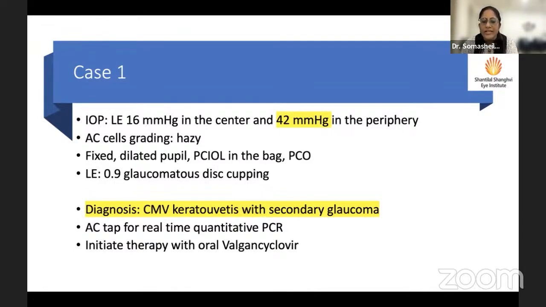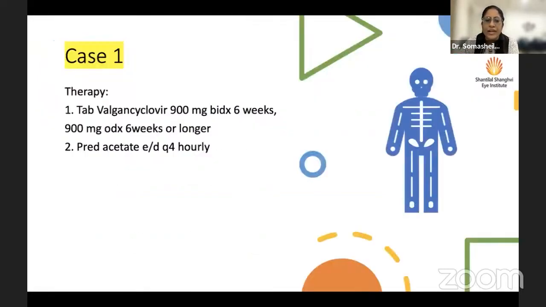And since we have access to a very good lab, we planned to do an AC tap and send that for real-time quantitative PCR. And we also planned almost simultaneously, as soon as we take the tap, to start the patient on oral valganciclovir, which is the treatment of choice for CMV endothelitis.